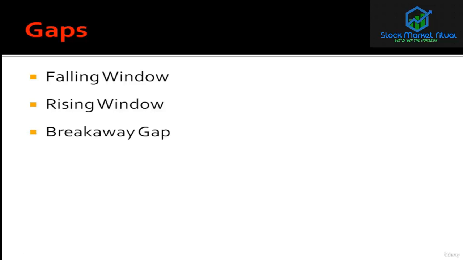Then we look at the breakaway gap, in which there is a consolidation or a range which is broken by a gap. That means the breakout happens with a gap, and when a breakout happens with a gap, then that gap is not filled and it may make a big candle from there. So that is what a breakaway gap is. That means we are breaking an important support or important resistance level by a gap, and then sustaining it, making a move in the same direction.